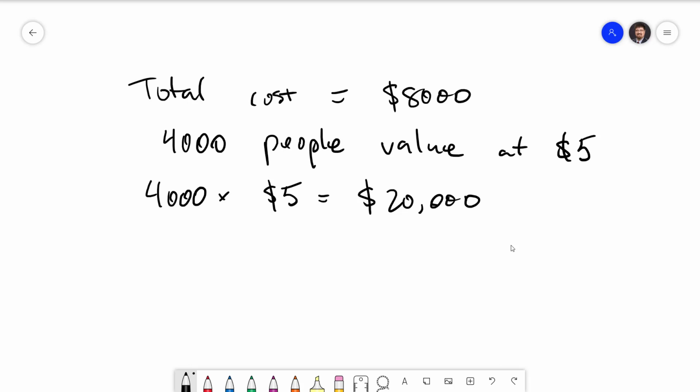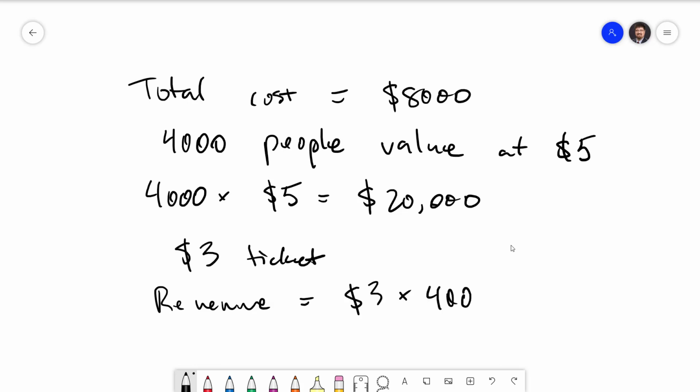Suppose an enterprising entrepreneur wanted to put on the fireworks display and charge each person a $3 ticket. Since people value the fireworks at $5 each, they would be happy to buy a ticket and be left with $2 of surplus. The entrepreneur would make a revenue of $3 times 4,000, which would be $12,000, meaning they would be able to fully pay for the fireworks while still making a profit of $4,000. This all seems pretty good.